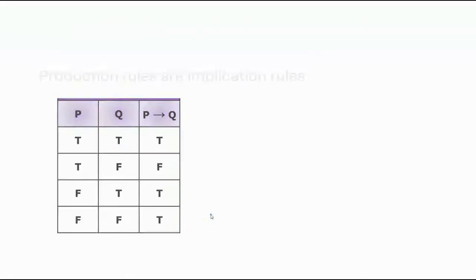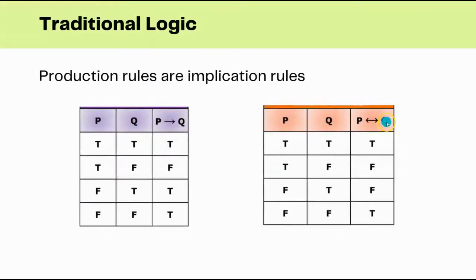And there is one more variation of this implication, which is a double implication. So this we say as a single condition, and this we say as a double condition, or biconditional. Here we can see that only if the values of P and Q are similar will we get the true condition. Even if one is false, we say that it is a false condition. So with these rules of traditional logic, we will understand the fuzzy implication rules.